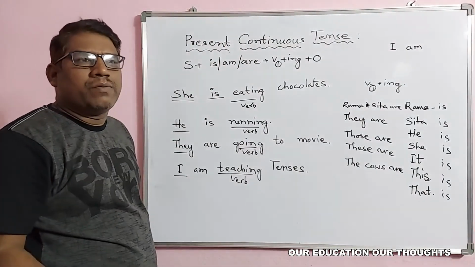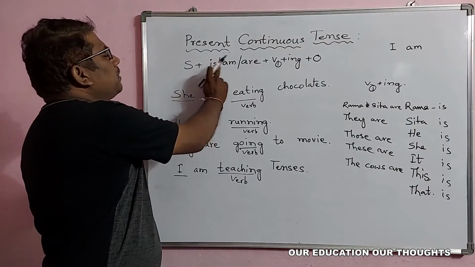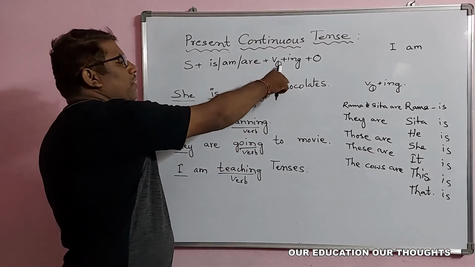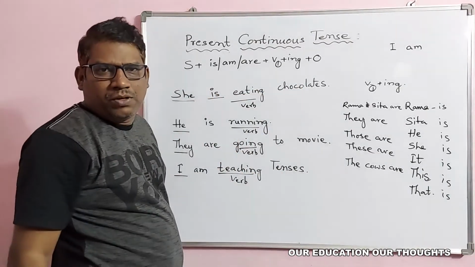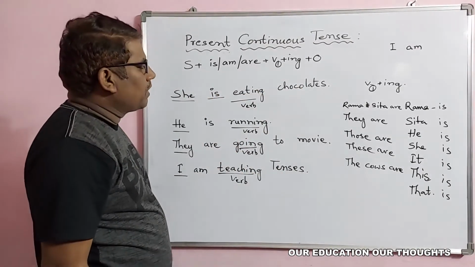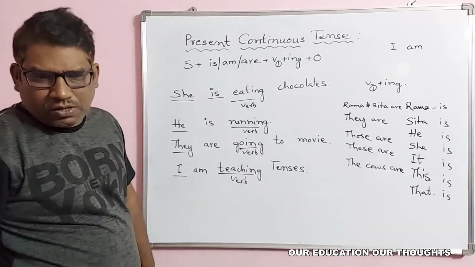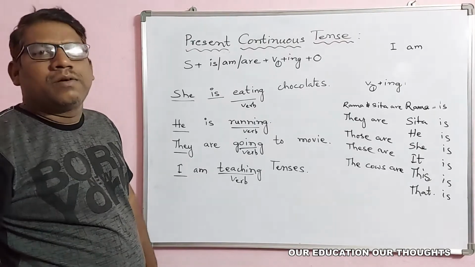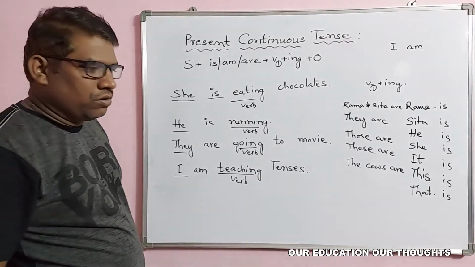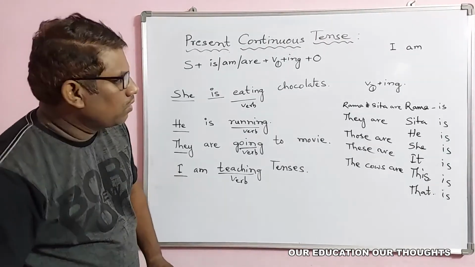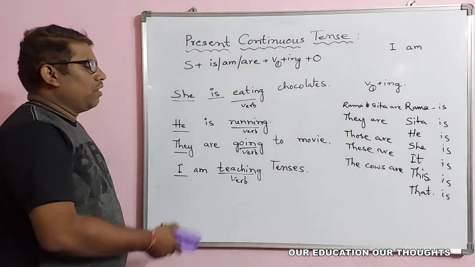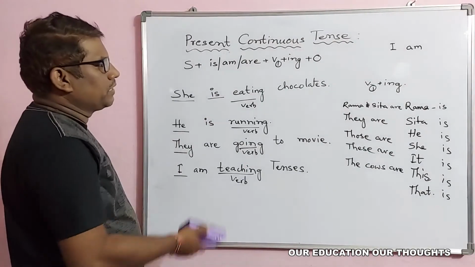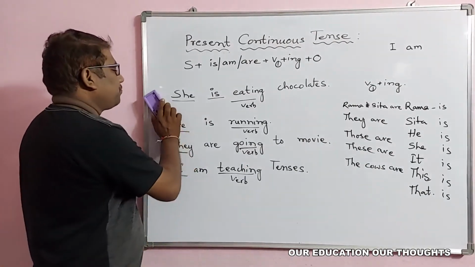Always is, am, are, be forms come along with verb plus ing form. So this is the structure, and most of them are used for actions going on at present or right now. I think you have understood it by these examples. You can make more sentences if you want.